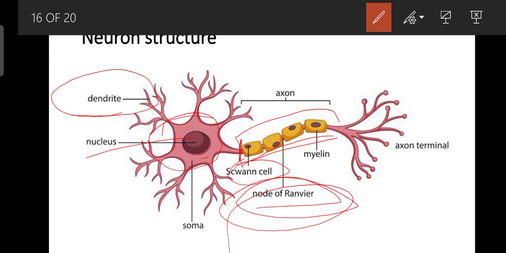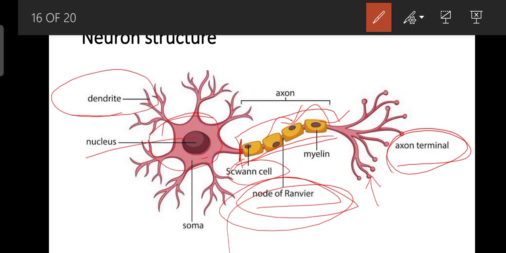The action potential jumps from one Schwann cell to another in the axon, and the myelin sheath plays a very important role in the increased conduction of the action potential in the neuron.